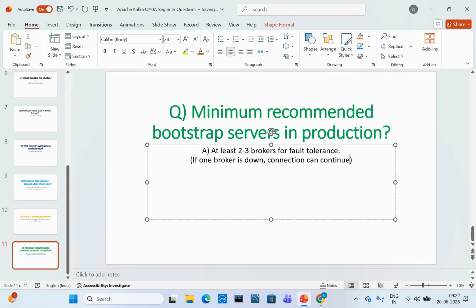Then another broker will pick it up. If any issue occurs with one broker, the second broker will connect. So at least two to three brokers are recommended in production, right?